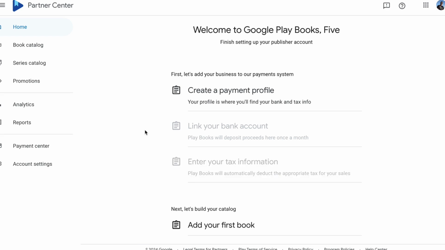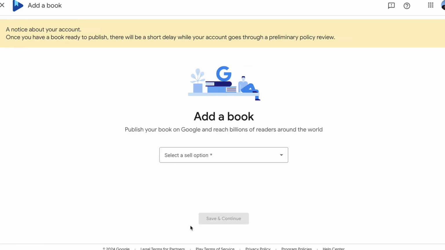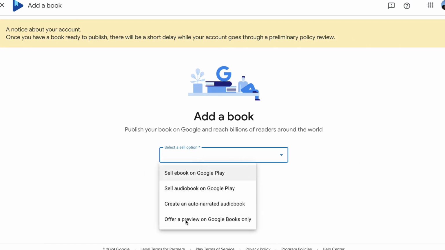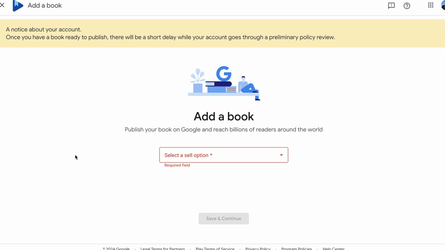And now this is going to be where your account is. Now you're going to be in your account backend. You want to follow a few steps. You want to go to create a payment profile, then link your bank account, then do your tax information, and then add your first book. And then on the add your first book section, you can select the type of book that you're going to be selling, and then you can go through the process of actually selling your book on Google. And that's really all there is to it, guys.